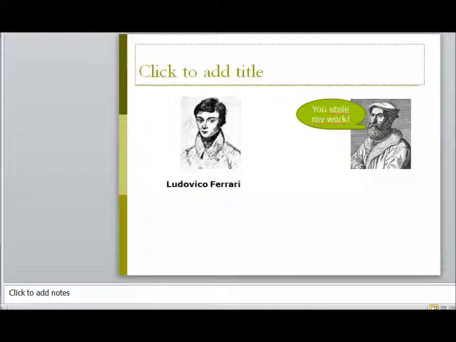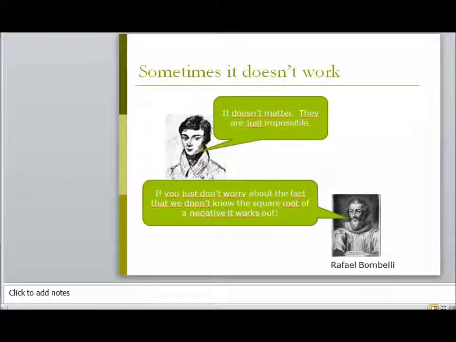However, Ferrari noticed something quite strange about solving certain types of equations: some of them were just impossible to work out. So they had this formula, it was in the form of a poem, but sometimes it just didn't work out, and he discussed this with other mathematicians at the time.